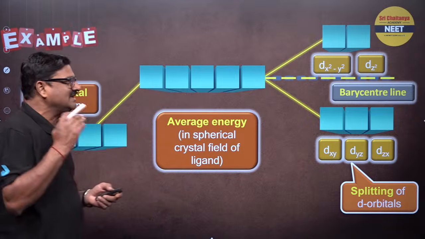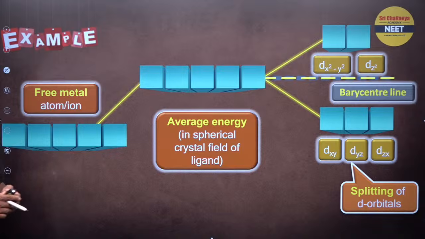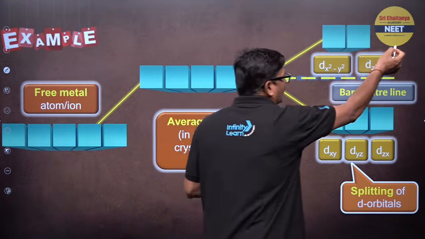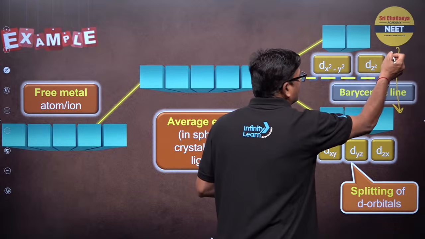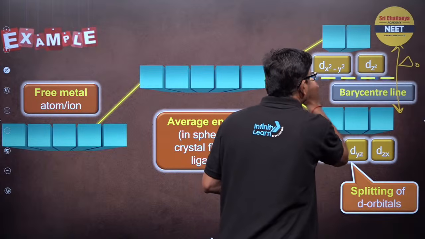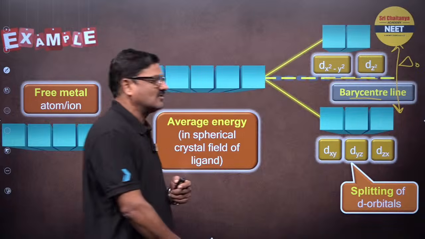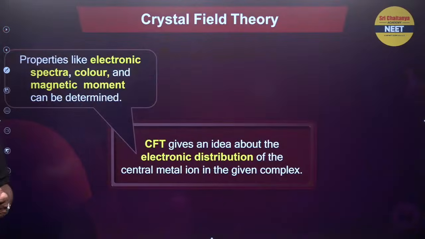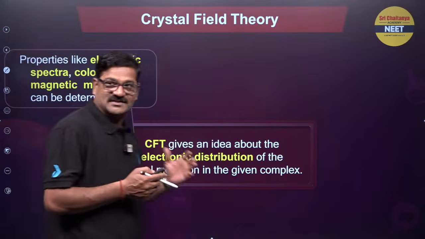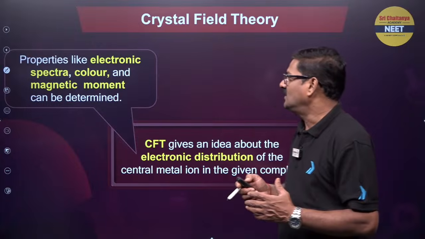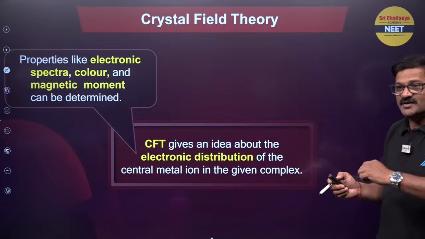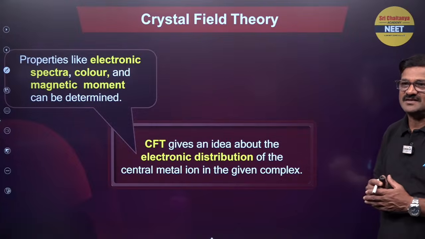They are going to be the Eg and T2g orbitals, and the energy gap between these two is said to be the octahedral crystal field splitting energy, delta O, and the middle one is called the barycenter or barycentre line. So properties like the electromagnetic spectra and the color, and the magnetic moment can be determined by using this crystal field theory.